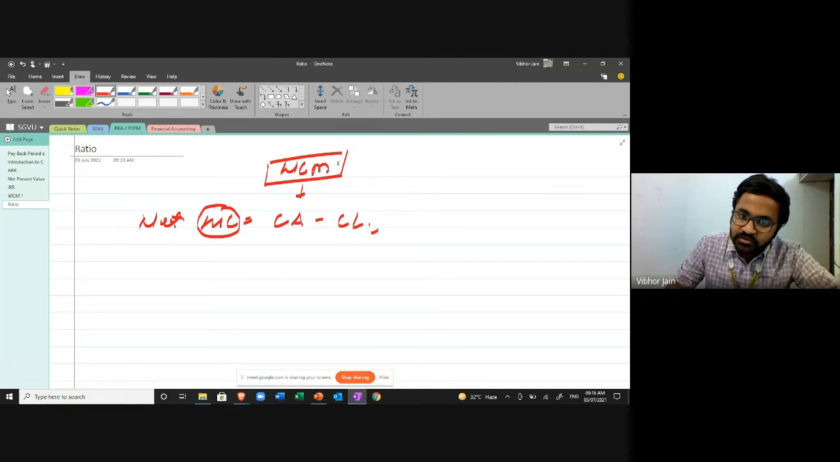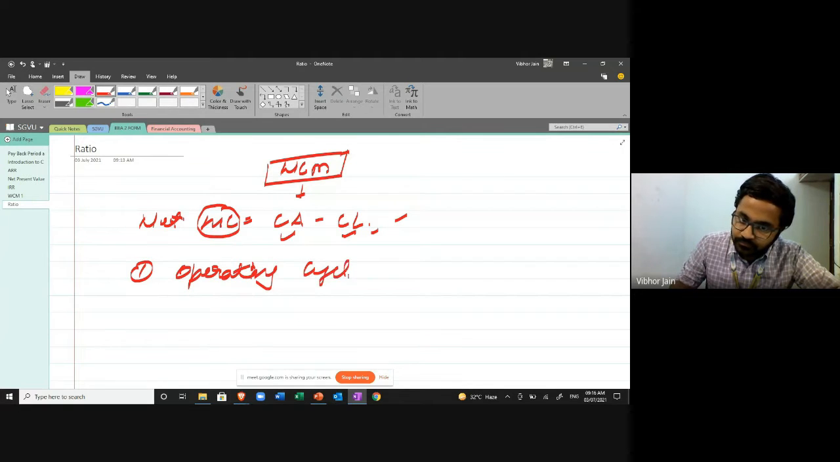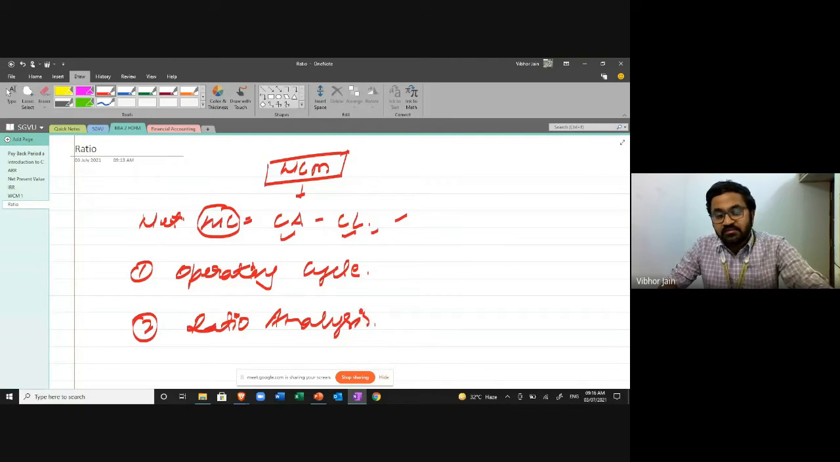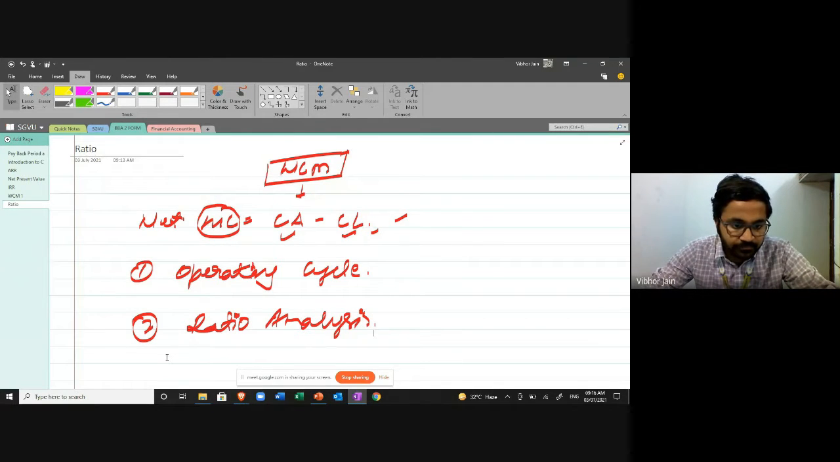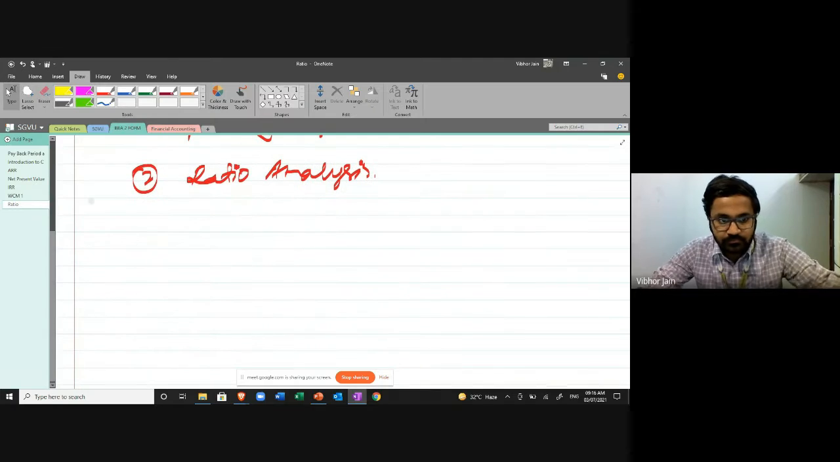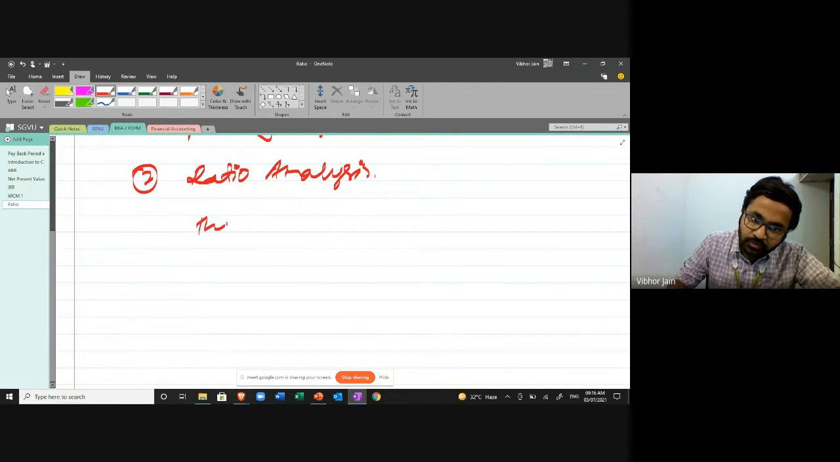Okay, so this was the first part of the topic, in which we talked about current assets, current liabilities, and the operating cycle. Then we started to talk about ratio analysis. This chapter, this unit,